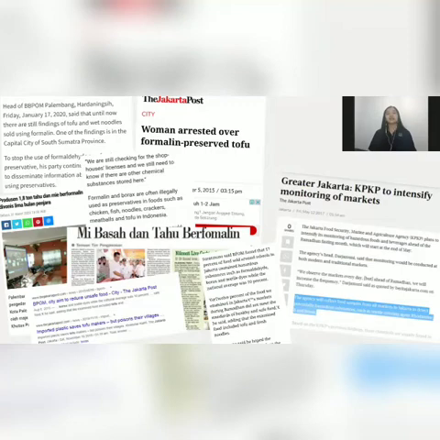Some of the tofu sold in the market contains formalin as a preservative. They are meant to extend the storage time for food, especially for tofu. One of the findings is in the capital city of South Sumatra province.